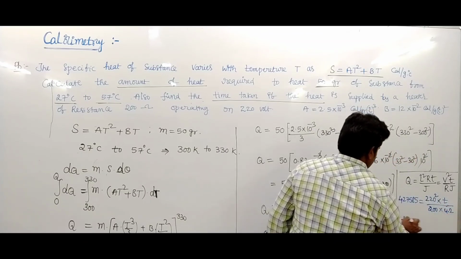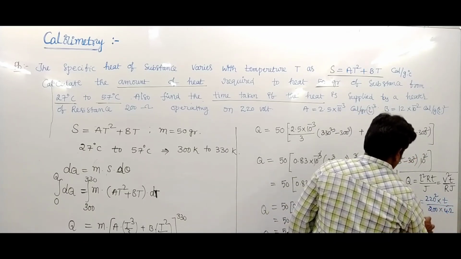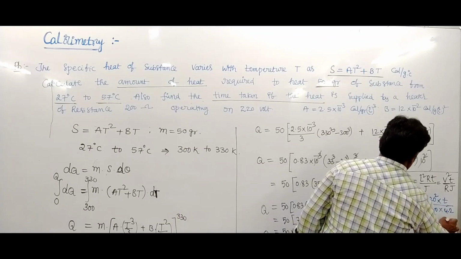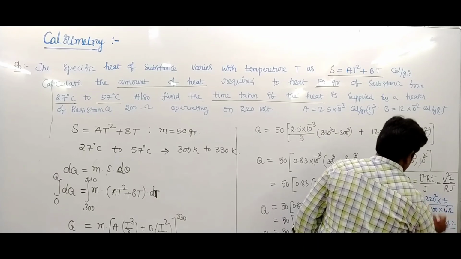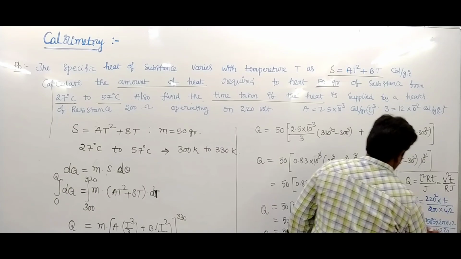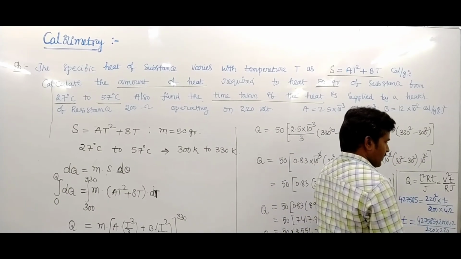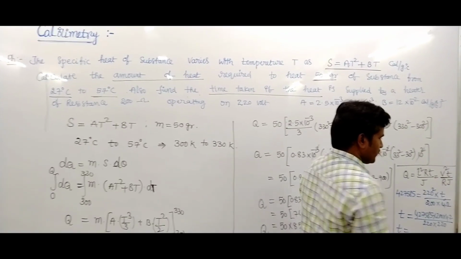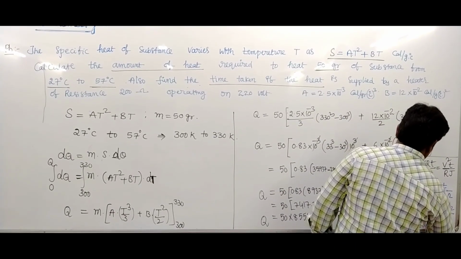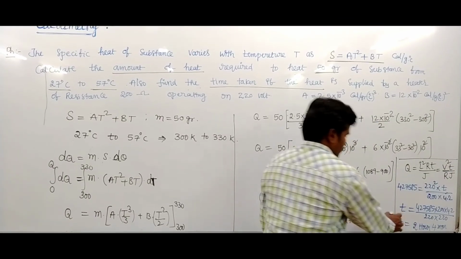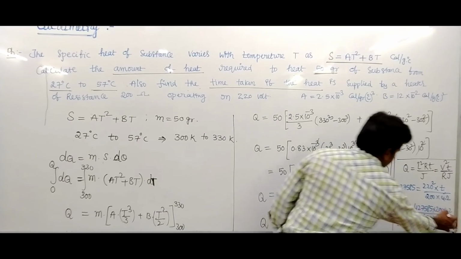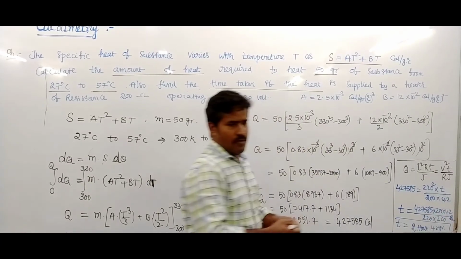After simplification, time equals 427585 into 200 into 4.2 upon 220 into 220. The time becomes approximately 2 hour 4 minute. This is the time value. Converting it to seconds, we get that value.